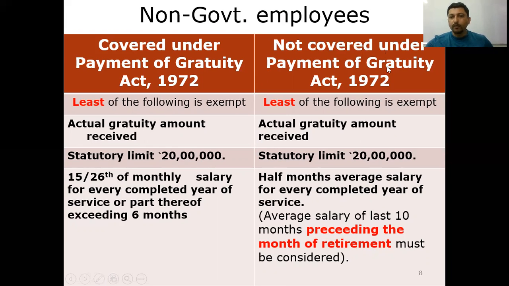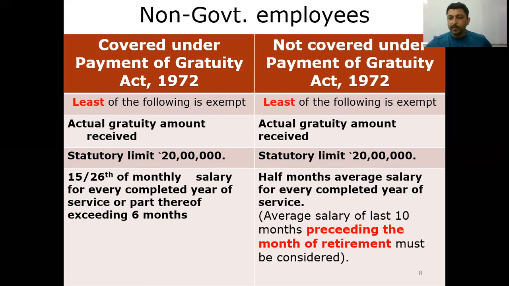Whereas in case of not covered under Payment of Gratuity Act, the third criteria is half month's average salary for every completed year of service. Point to be noted, part thereof exceeding 6 months is not found in this particular concept. Now we have the term average salary. Under the concept of not covered under Payment of Gratuity Act, average salary would mean salary of the last 10 months preceding the month of retirement.